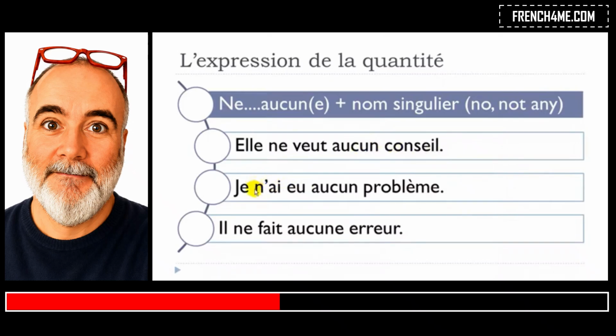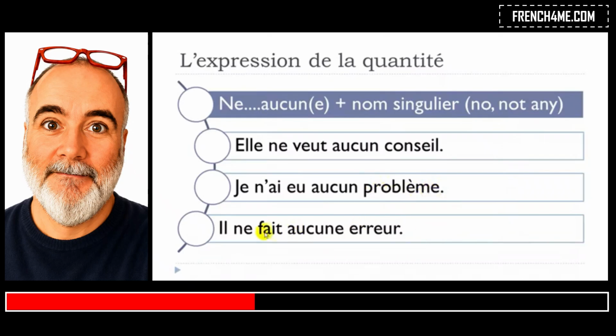Here, it's quite interesting because as usual in French, when we've got this ne and then we've got a vowel after, it can be quite tricky. So in most of the cases, this will disappear. Okay, so you take it away, but then still aucun is coming here. All right, and then it's at the masculine form because problème is a masculine word.